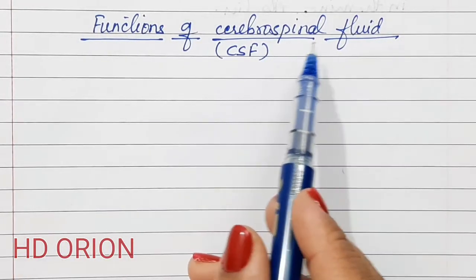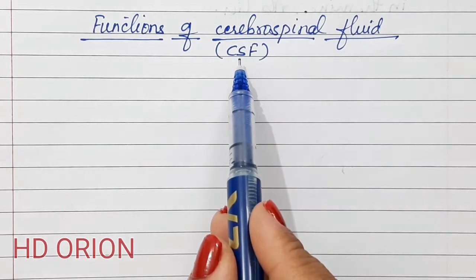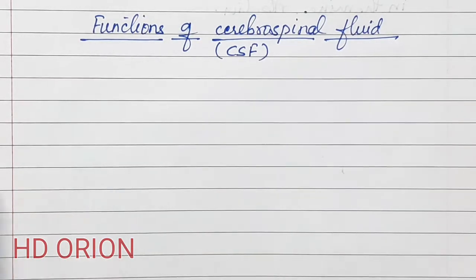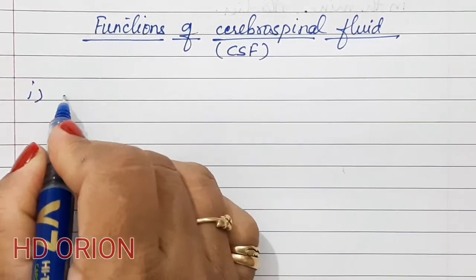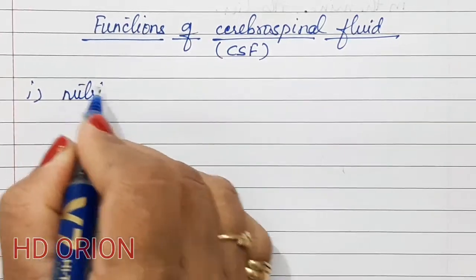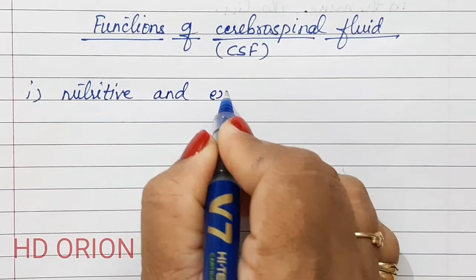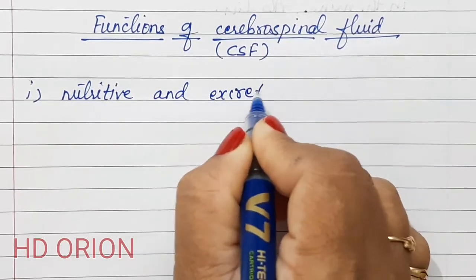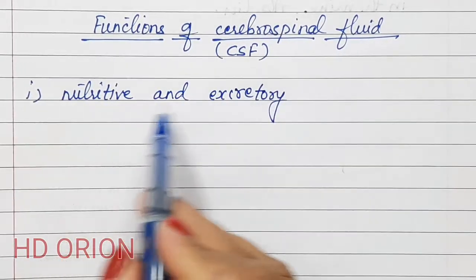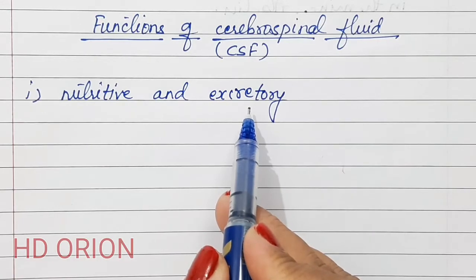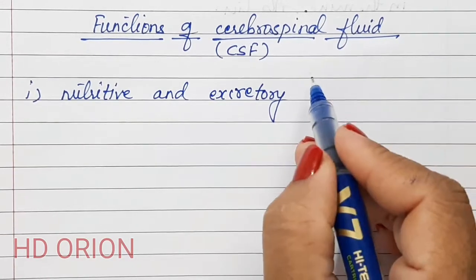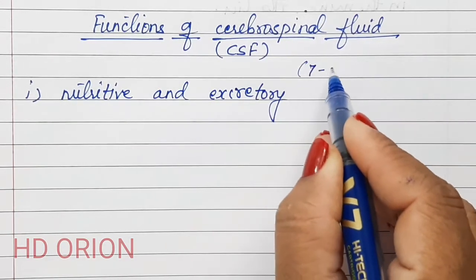Now cerebrospinal fluid is a clear fluid which is more like lymph because it is nutritive and excretory in function. It is both nutritive and excretory in function. It is a bit alkaline, with a pH almost between 7 to 8.